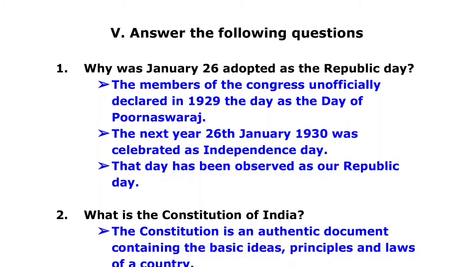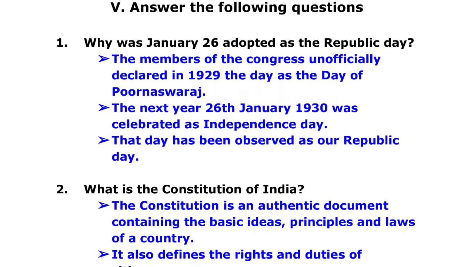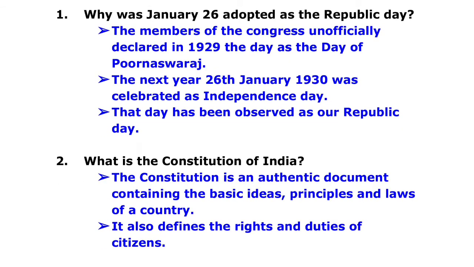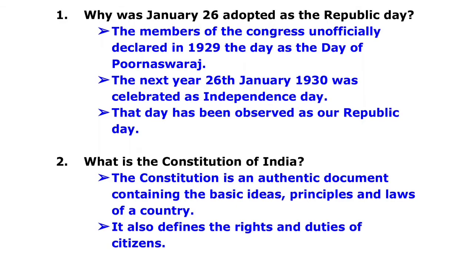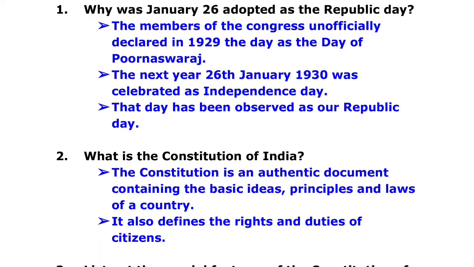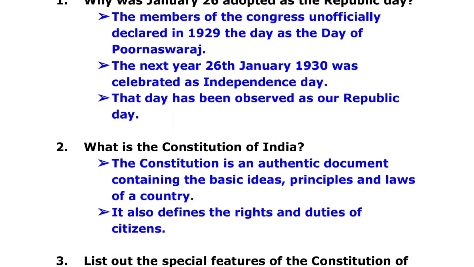Roman letter 5, answer the following questions. First one, why was January 26 adopted as the Republic Day? Answer: The members of the Congress unofficially declared in 1929 the day as the day of Purna Swaraj. The next year, 26th January 1930 was celebrated as Independence Day. That day has been observed as our Republic Day.